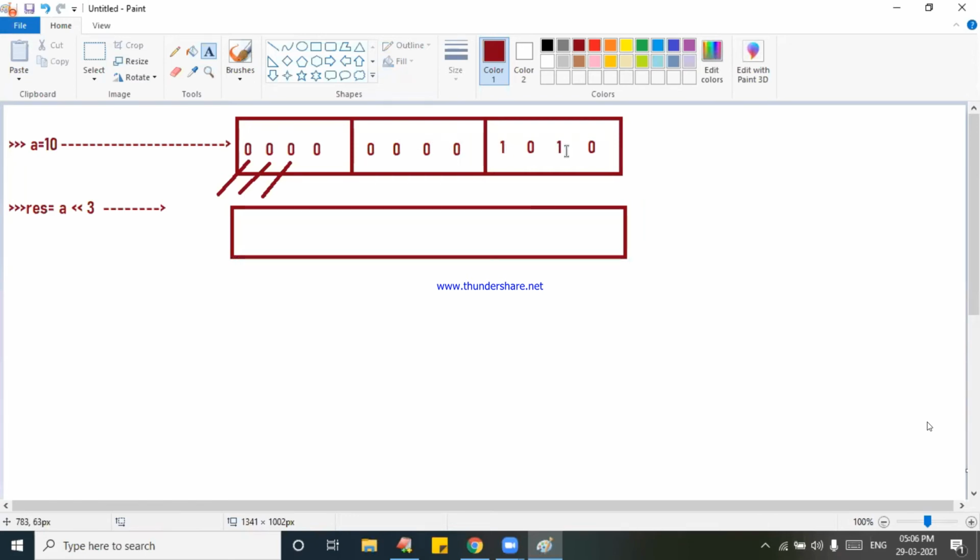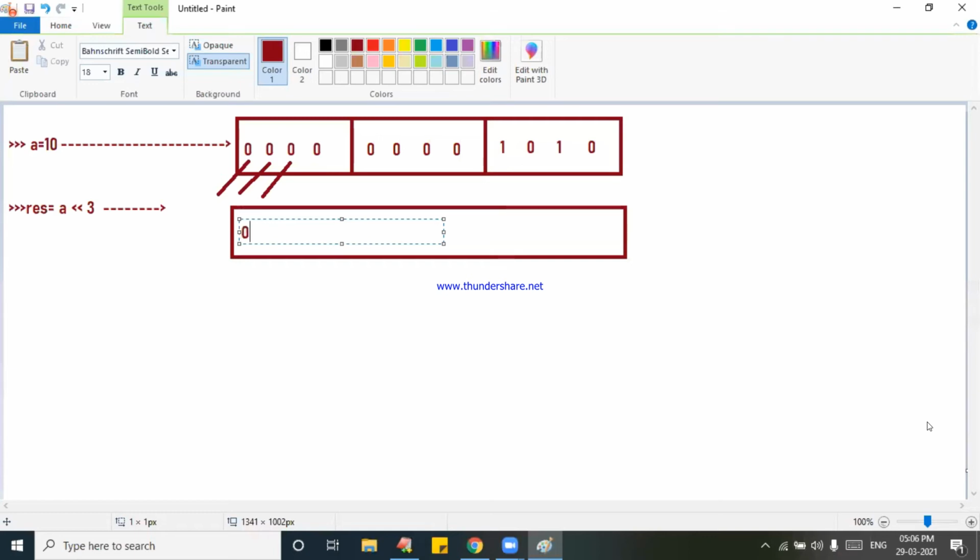And this 1010, what is happening? Moving towards the left. How many bits are you moving? 3 bits are moving to the left side. So this is going to become 0. Totally how many bits are there? 4, 4, 4, 12 bits. Now you try to fill up 0, 0, 0. Actually, these zeros are flipped off. What are the new zeros coming here? You tell me. 0, 0, 0.